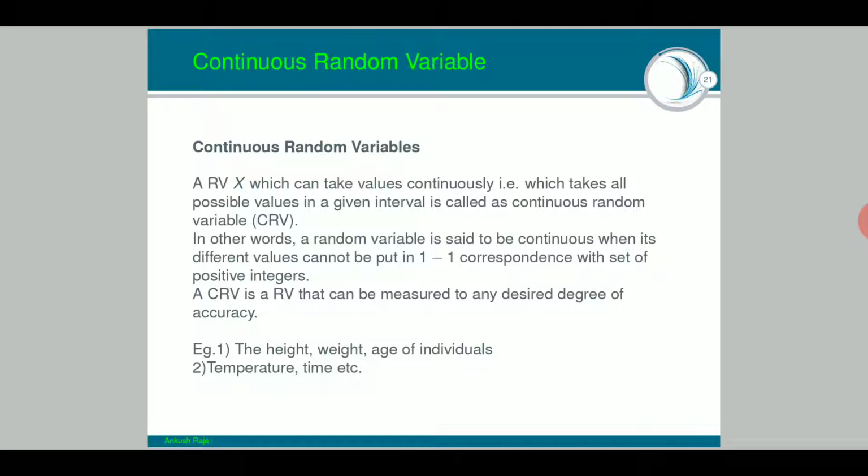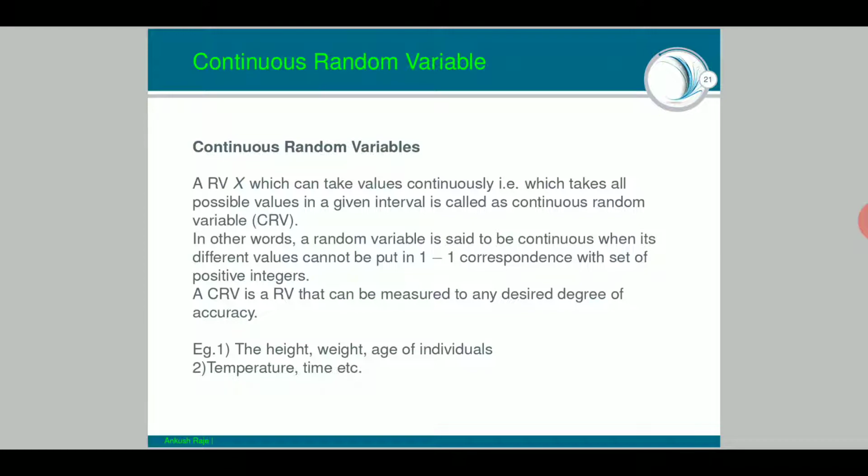After throwing a dice, I will get 1, 2, 3, 4, 5 and 6, and not 1.5 or 1.7 or 2.8. I cannot say that in the case of throwing a dice or tossing a coin. That is why those examples are discrete random variables, and examples where we can measure to any desired degree of accuracy fall under continuous random variables. This is very important for you to understand the difference between CRV and DRV. Another example is weight. If some person is 58 kg, he may be 58.00056 kg.